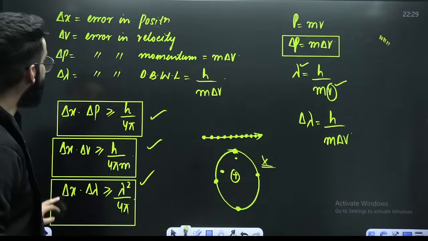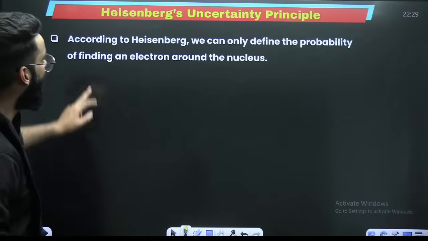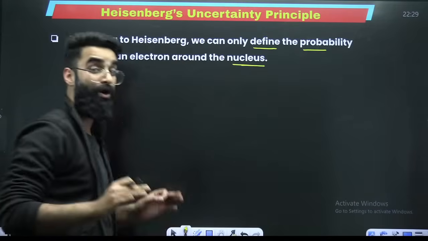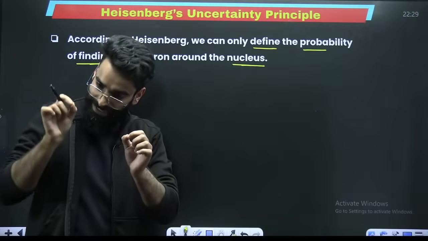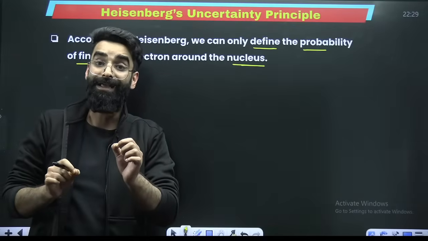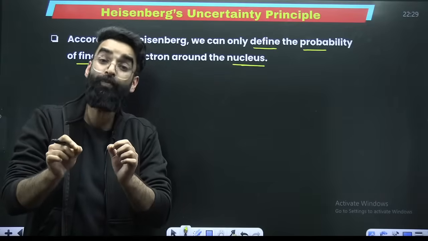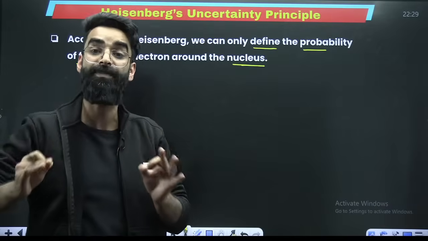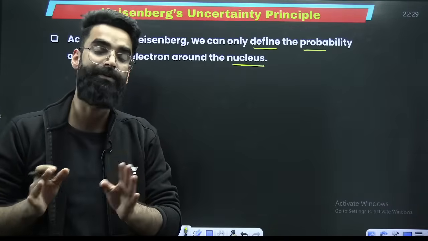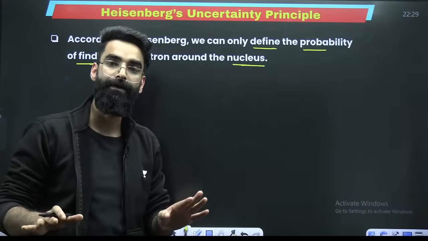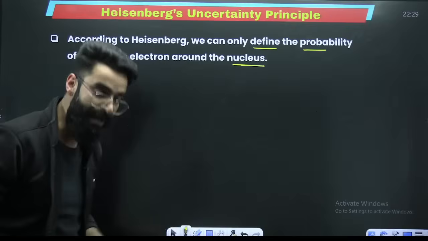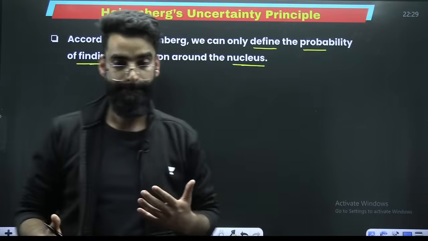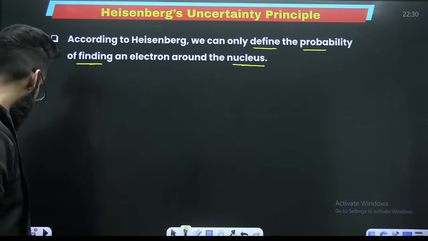Right? Perfect. So basically, according to Heisenberg, we can only define the probability of finding the electron around the nucleus. We cannot say with 100% certainty that the electron is here. No, you can say the probability of the electron to be here is this much. We cannot say with 100% probability. So from now onwards, we are only going to talk in terms of the probability of finding the electron around the nucleus.